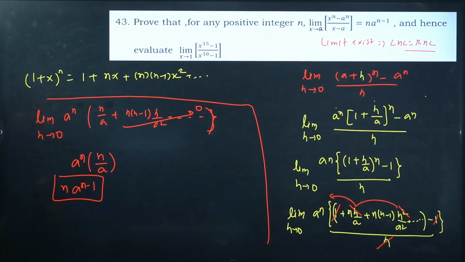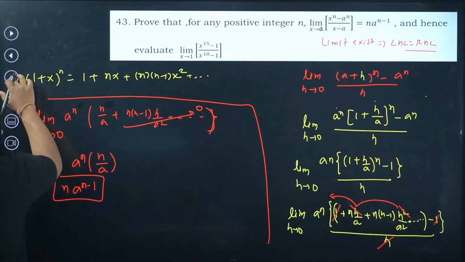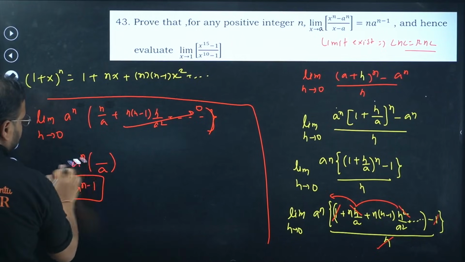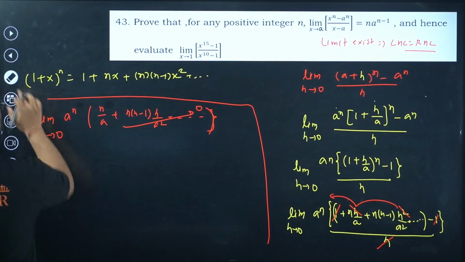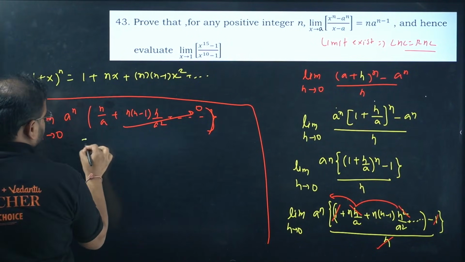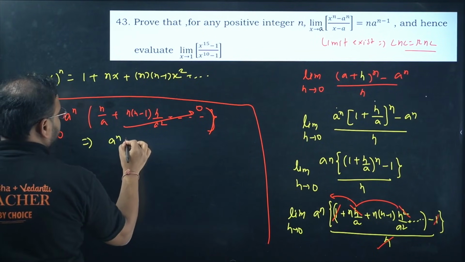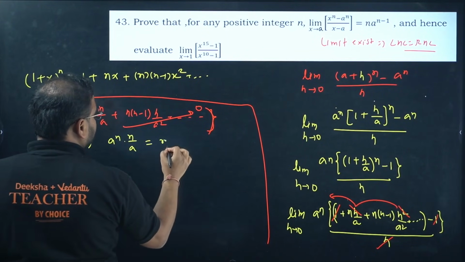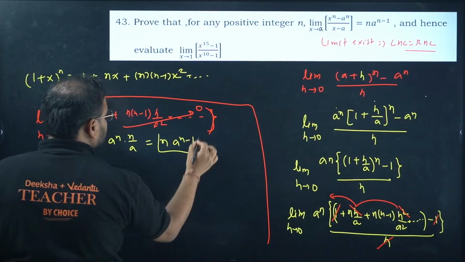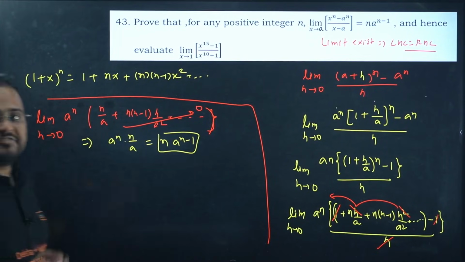A power n minus 1 with n outside. I can write it like this. One second, I can take less space. So this becomes a power n into n by a, nothing but n times a power n minus 1. Now this is the first part's answer.